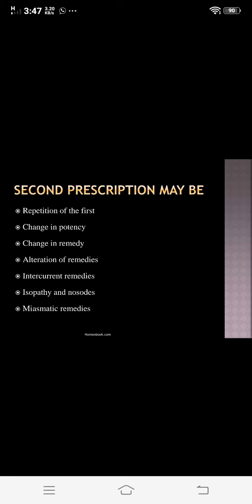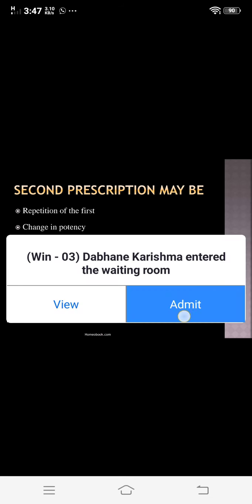And the indication of that complementary remedy is, if after a continued improvement for several hours or days by the first prescription, the symptoms do not completely disappear, rather there is a tendency to persist. That is, if you prescribe the first remedy and the patient is on the track of improvement, but there is not complete disappearance of symptoms, in that case you may need a complementary remedy to complete the action of that first remedy, that we call a complementary remedy.